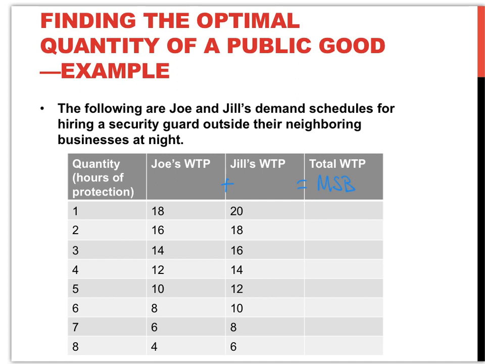So for the first hour, that would be $38. For the second hour, $34. For the third hour, $30. For the fourth hour, $26. For the fifth hour, $22. For the sixth hour, $18. For the seventh hour, $14. And for the eighth hour, $10.